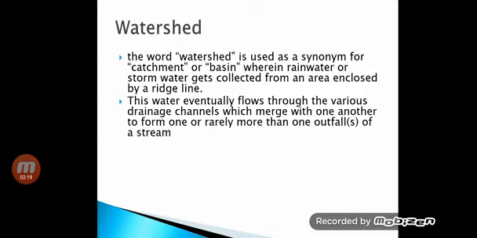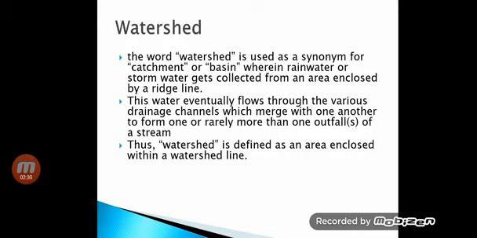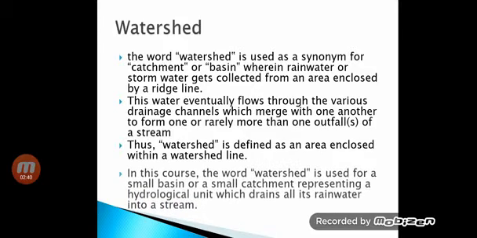These channels merge within a period of time to form one stream or more than one stream. Thus, a watershed is defined as the area enclosed within a watershed line.